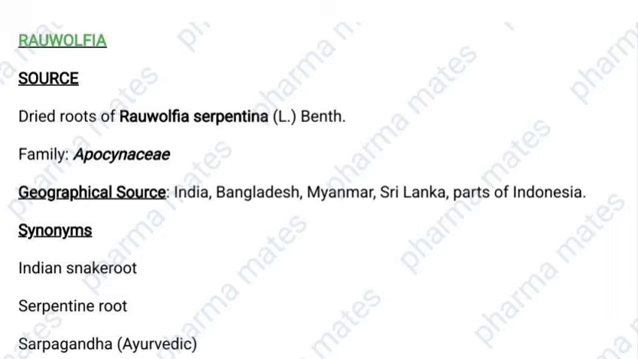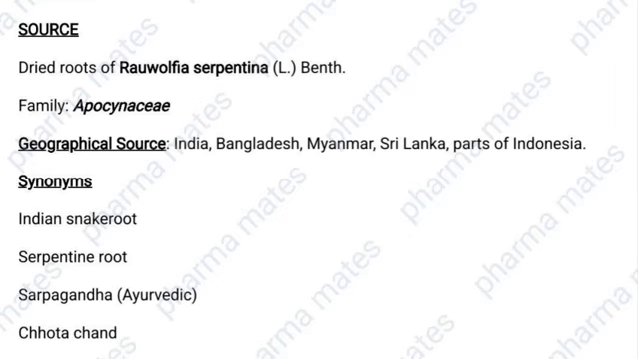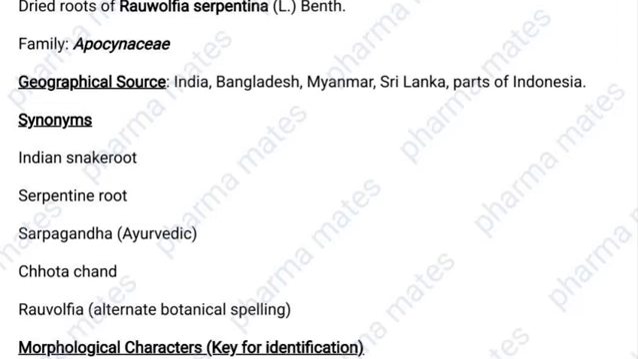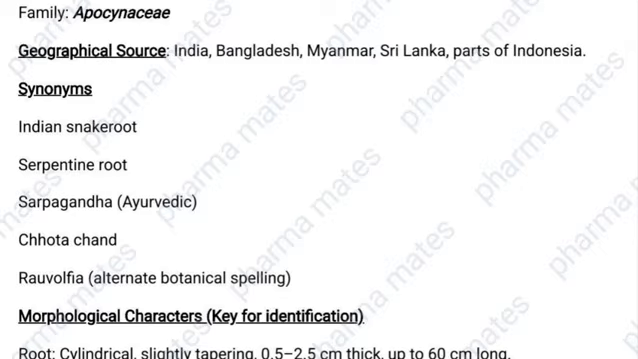Rauwolfia is one of the most famous medicinal plants used for treating hypertension and certain psychiatric disorders. It belongs to the family Apocynaceae and its most important species is Rauwolfia serpentina. See, the source is the dried root of Rauwolfia serpentina. Family is Apocynaceae. Clear? Then just read the geographical source and synonyms. Synonyms are very important. Indian snake root, serpentine root, sarpagandha, chota chand. Okay, these are the synonyms of Rauwolfia plant.